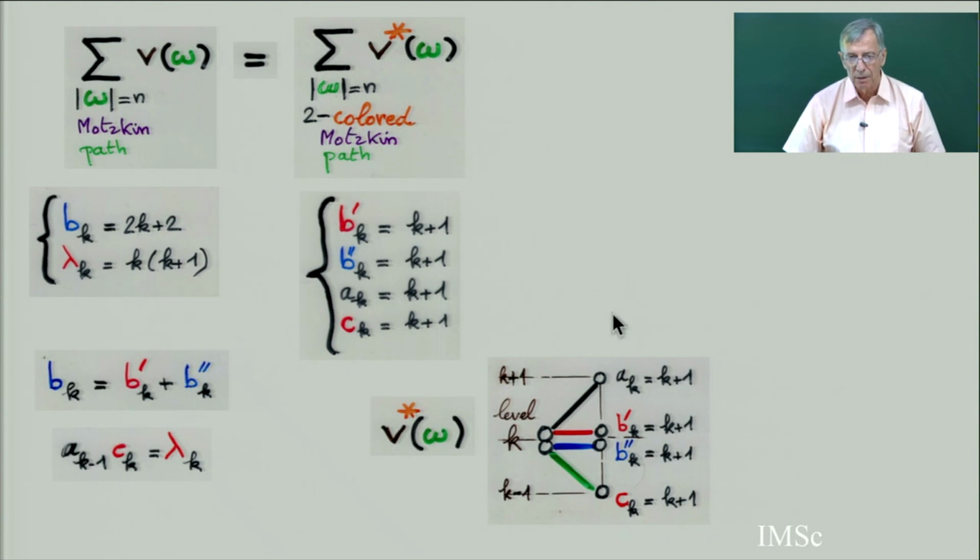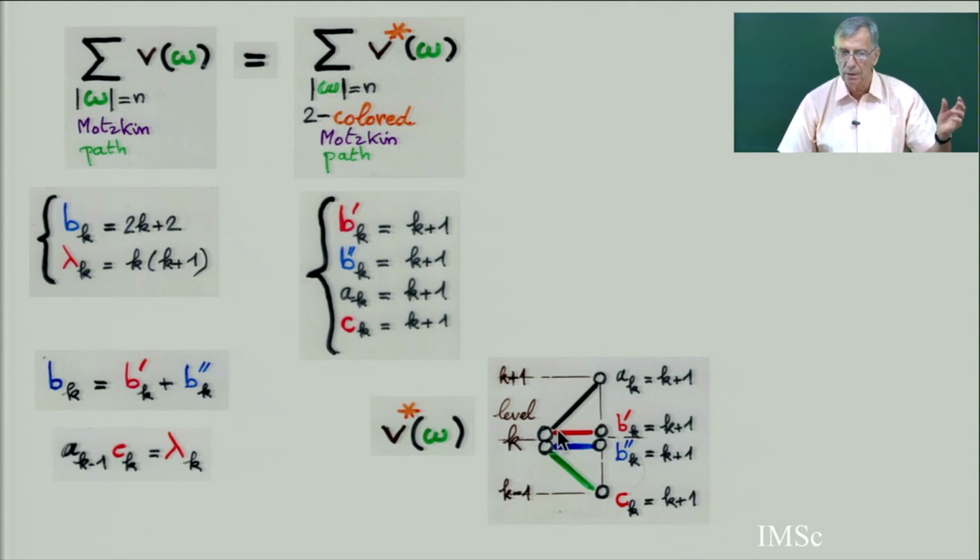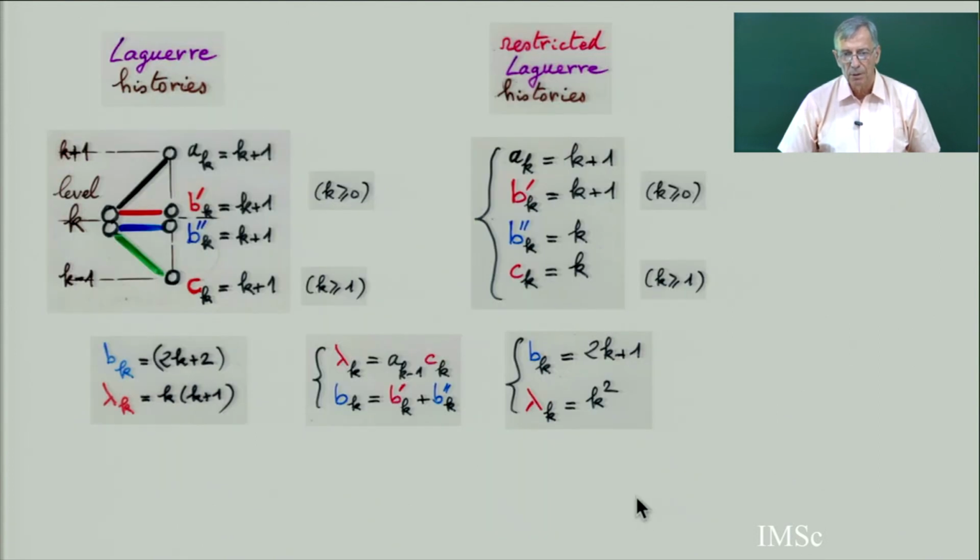V star of omega is for the enlarged. I will need both Laguerre histories: the Laguerre history giving moment n plus 1 factorial with this valuation, and the Laguerre history giving the moment for the restricted Laguerre. Instead of having k plus 1, k plus 1, k plus 1 everywhere, I will take the restricted Laguerre history, where you have a restriction here.